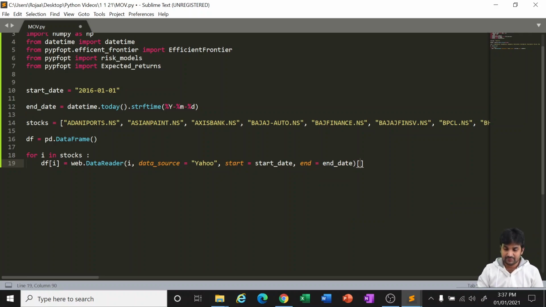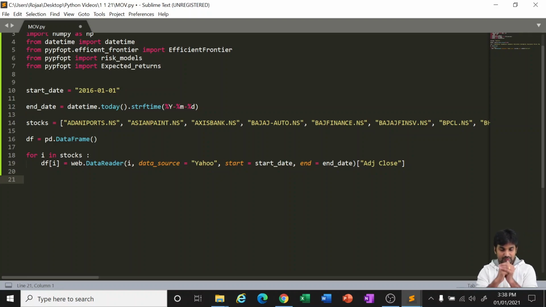If you remember, there were some columns in the Excel that we downloaded: date, open, high, low, close, volume, adjusted close. We don't need all the columns except the adjusted close. So we will keep only that particular column. We don't need the rest.